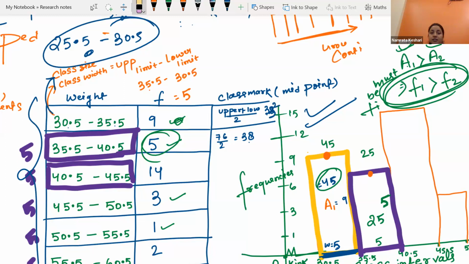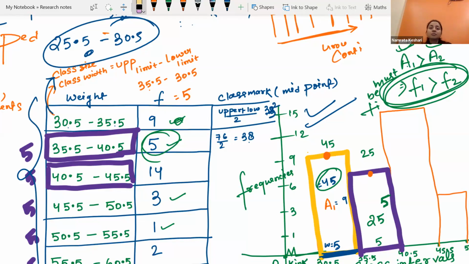We have created this class interval by ourselves, just before where our class interval starts. Do we have to think this much every time?